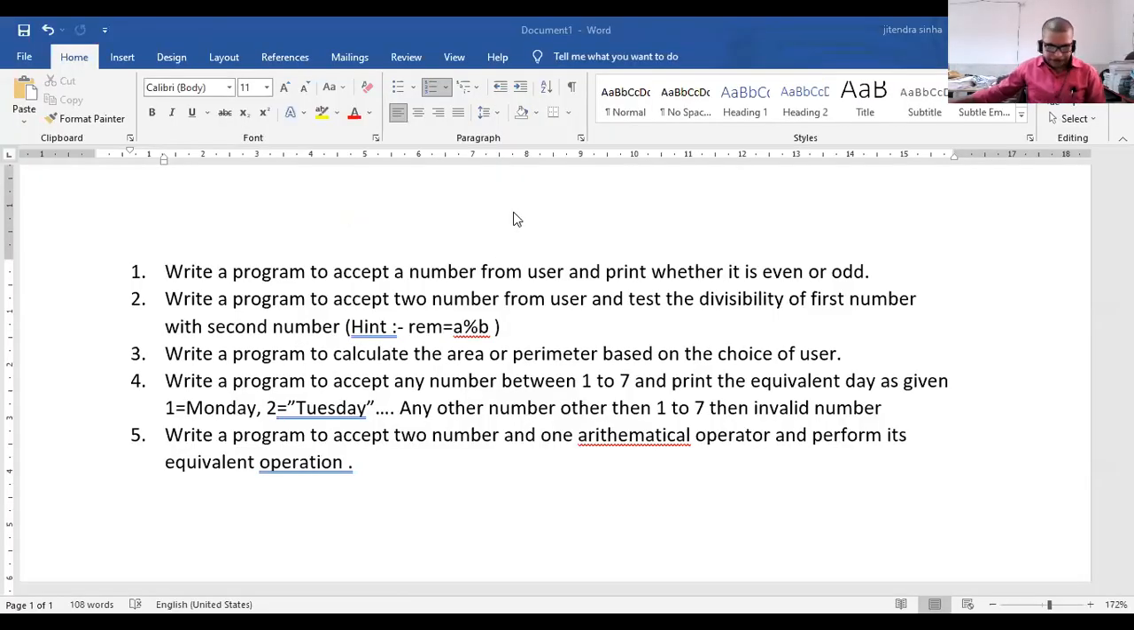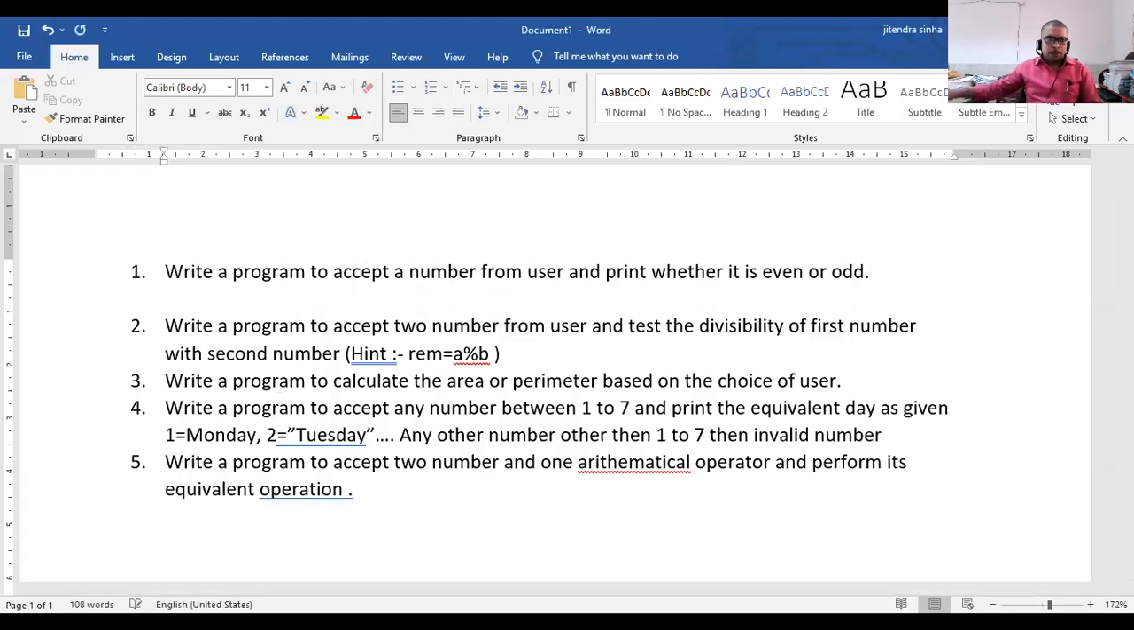Let's see here. Here you have got some questions which will help you to understand the concept. Here you can see: write a program to accept a number from the user and print if it is even or odd. I hope you can do it.